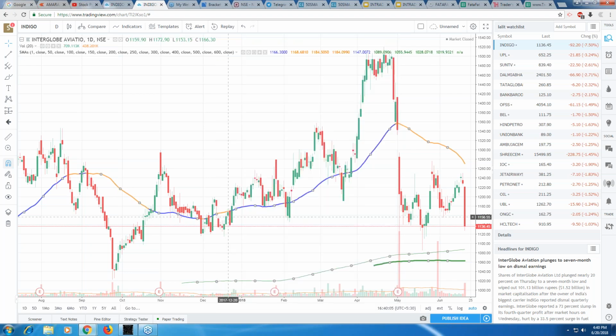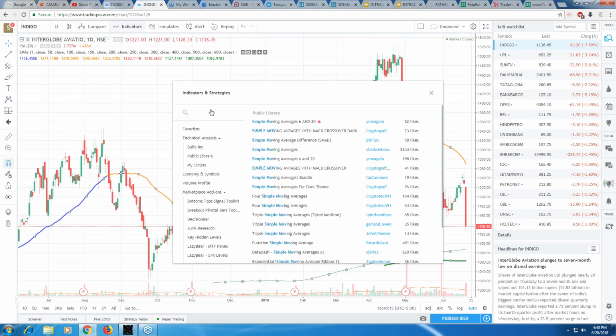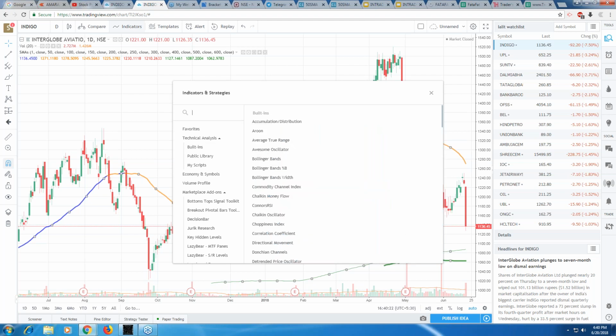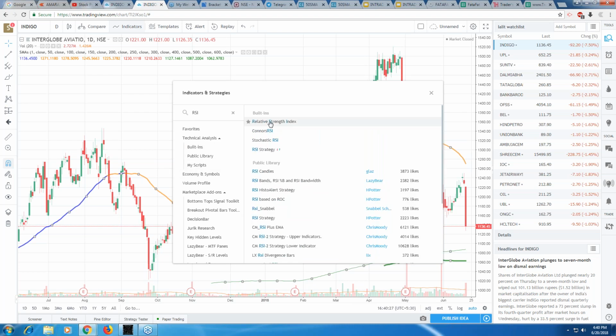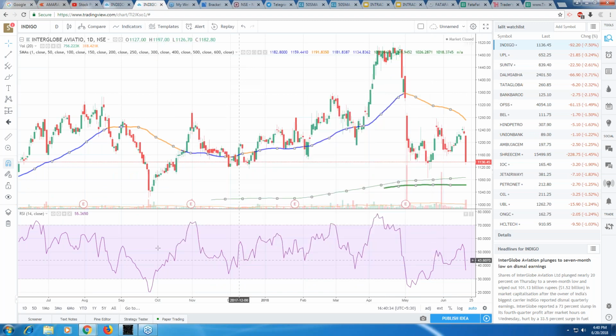Okay. Now I need RSI. This is only 50 SMA, just 50 SMA. I've taken only 50 SMA. Now I'm going to put RSI, Relative Strength Index, RSI, and we're going to change according to our need.